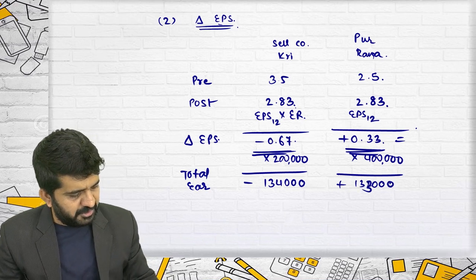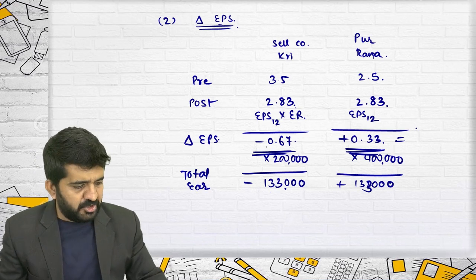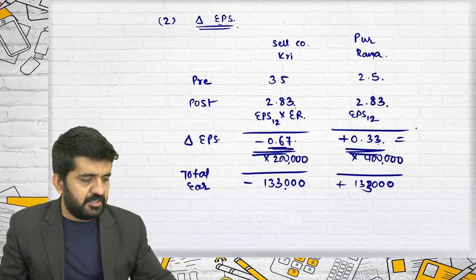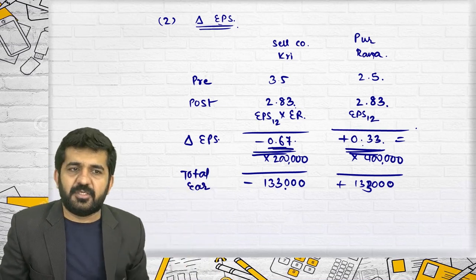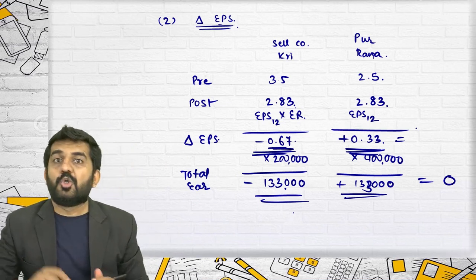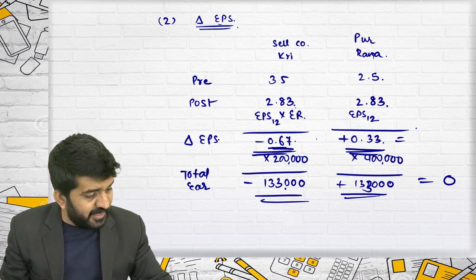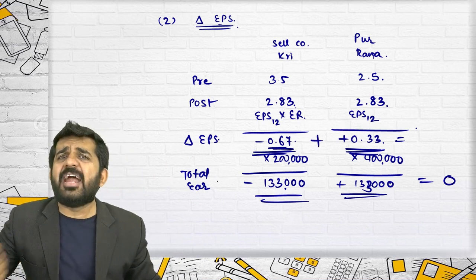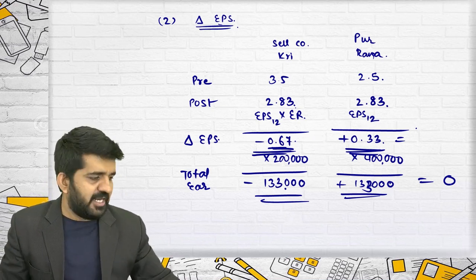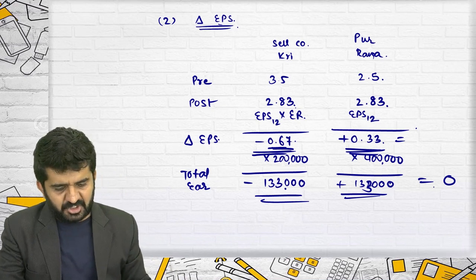Let me make this 33,000 and this also 33,000. Stop. Because this is not 0.67. It is 0.666666 something. This is 0.333333 something. Is it all right? So this is 0. Total earnings will be 0, but EPS net you cannot do. Earning per share cannot be netted. Total earnings can be netted and total profit will be 0 if the synergic gain is 0.